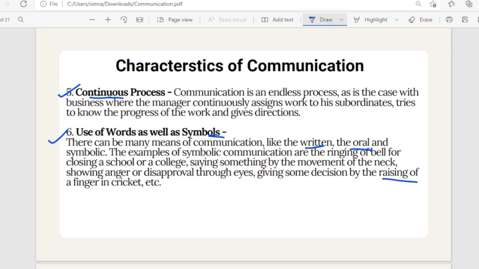But which type of communication? Symbolic communication. Why symbolic? Because neither you are speaking nor that traffic signal is speaking, but still you have understood what it is trying to say and you are doing it.